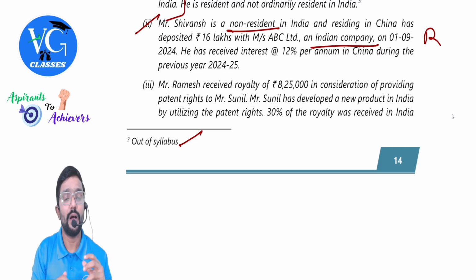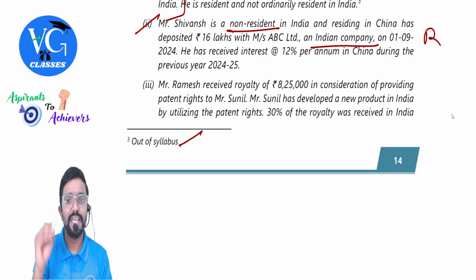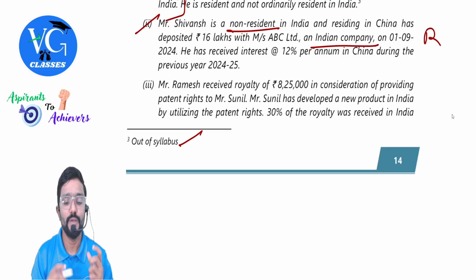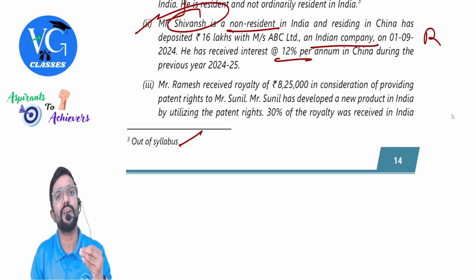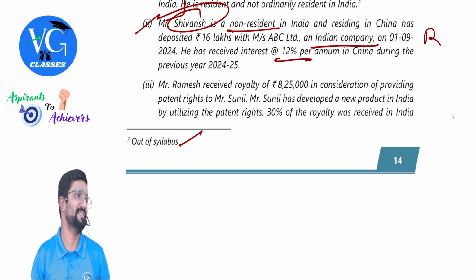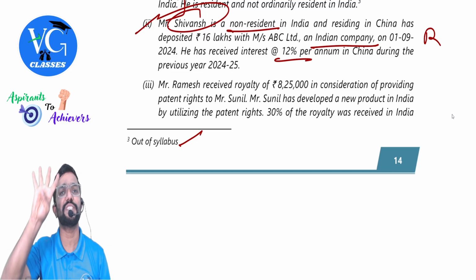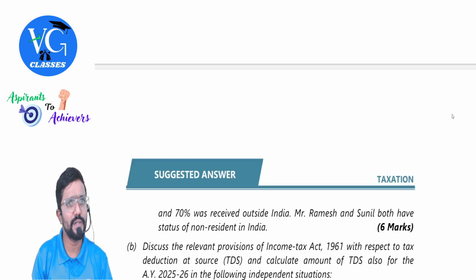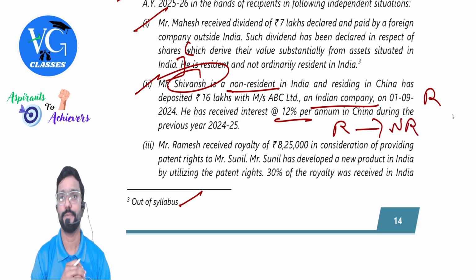Where is this money used? Whatever money ABC Limited has borrowed, where have they used it? It is an Indian company, so it is understood that it is used in India. Clear? So whatever interest they pay to the receiver, that is Shivansh, is it income deemed to accrue or arise in India? Yes. Is it taxable? Yes. Irrespective of residential status, when income is deemed to accrue or arise in India as per section 9, it is always taxable in India. Hope you understood. This is a case where a resident has paid interest to a non-resident.